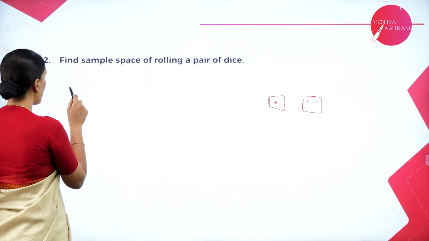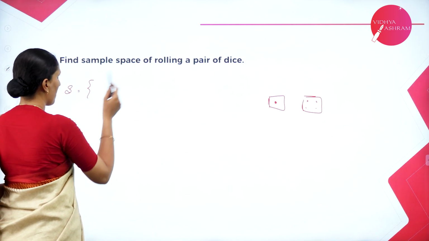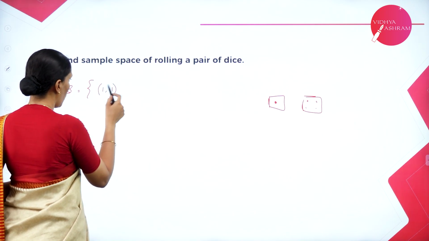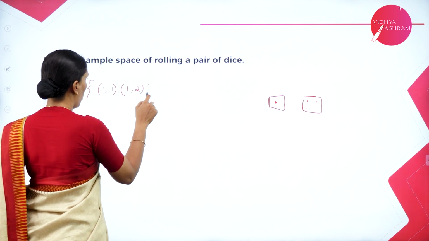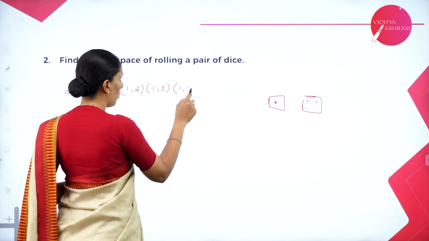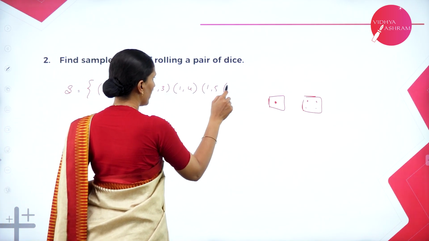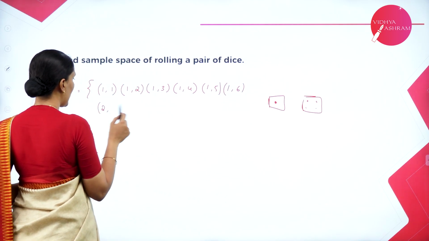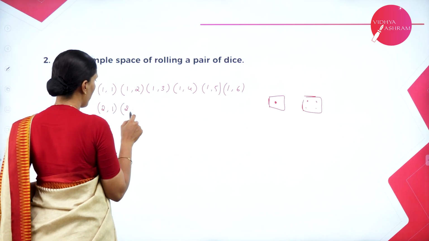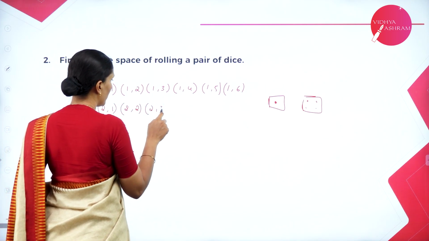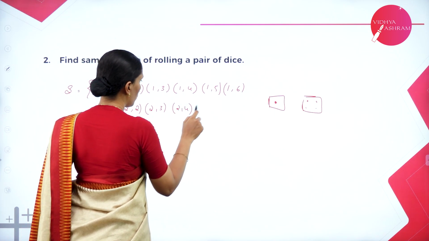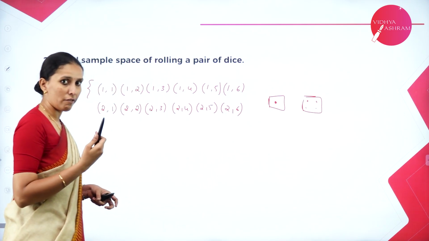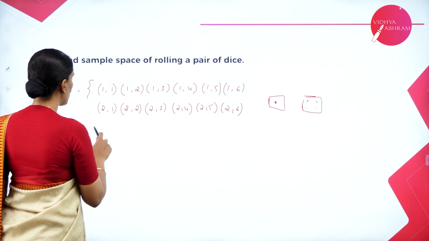So therefore, when you pair them in the form of a sample space, if the first die shows 1, then the second die may be 1 again, or 2, or 3, or 4, or 5, or 6. Or if the first die shows 2, the second die may change again: (2,1), (2,2), (2,3), (2,4), (2,5), (2,6).